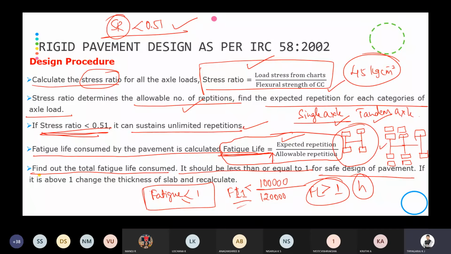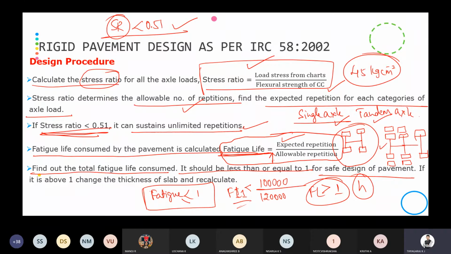So after determining the stress ratio, we are going to check how many repetitions it can allow, and the expected repetitions for each category of axial load. That is, what will be the axial load repetitions expected for each category, whether it is a single axle or tandem axle. Then if the stress ratio is less than 0.51, it can sustain an unlimited number of repetitions.